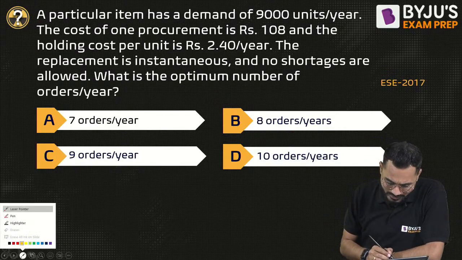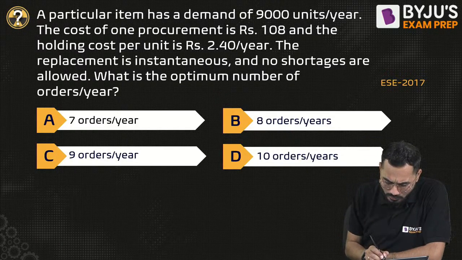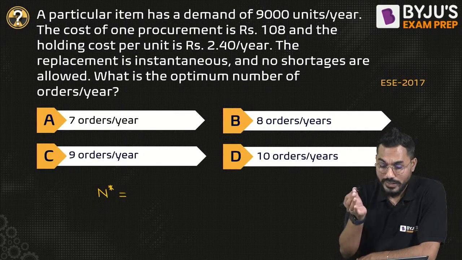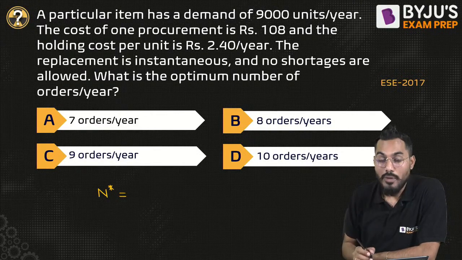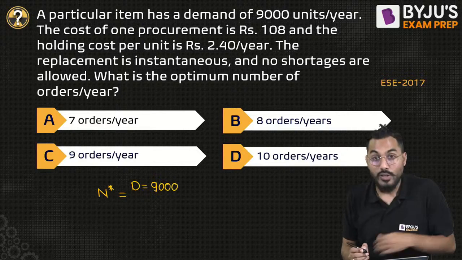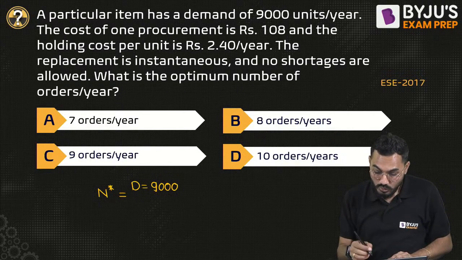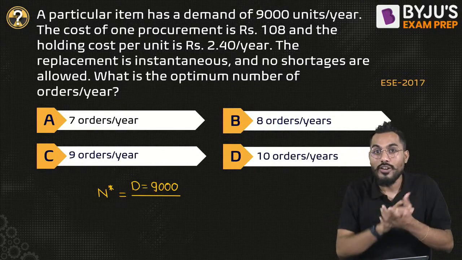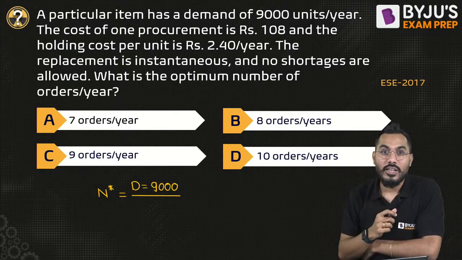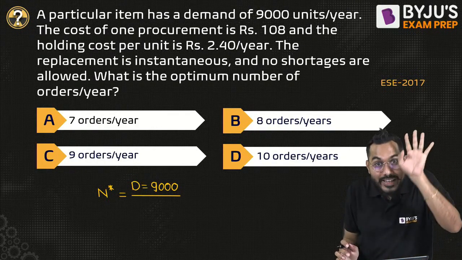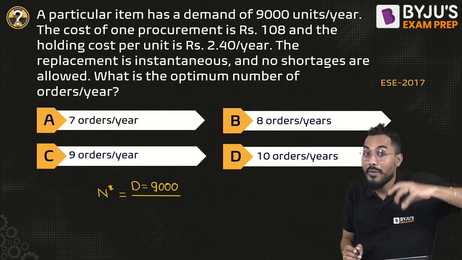Now if I want to calculate how many orders per year, I'll say that N number of orders we have to do per year. How to calculate that? It's very simple. Demand is 9,000, the annual demand. First of all, I'm ordering some quantity. When it is consumed, again I'll order some quantity. So depending upon how much quantity I'm ordering, that will decide how many times I have to order.